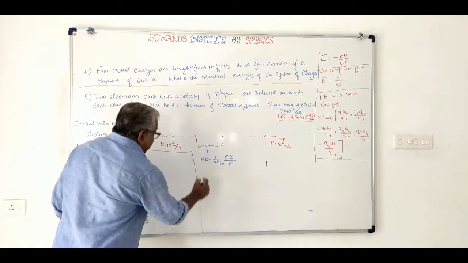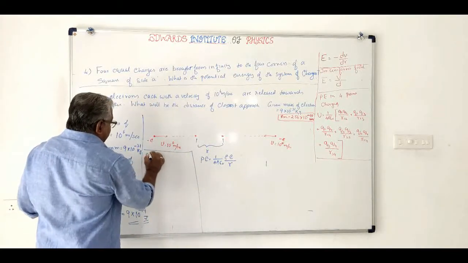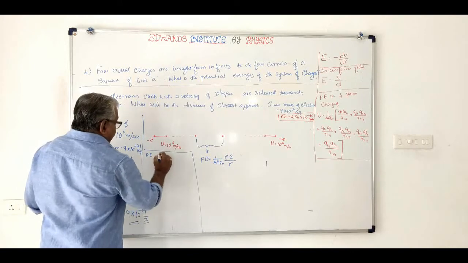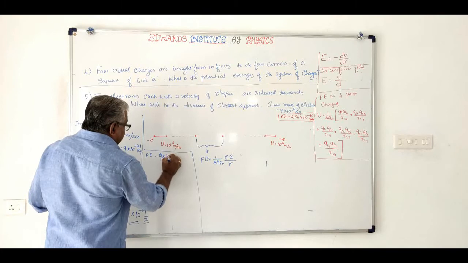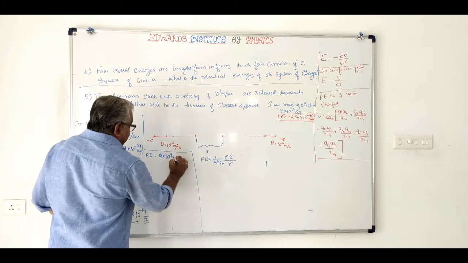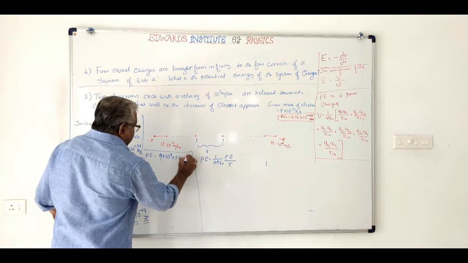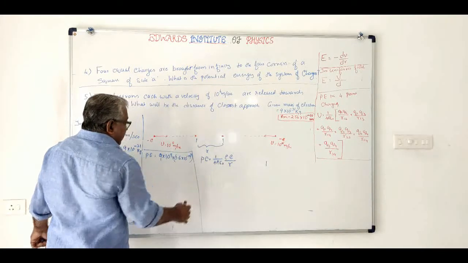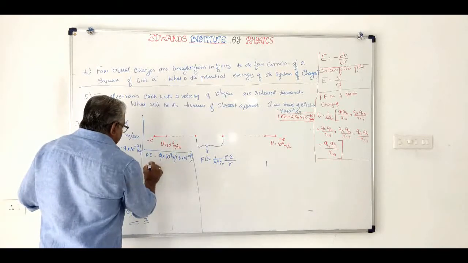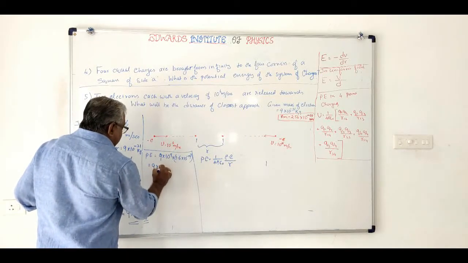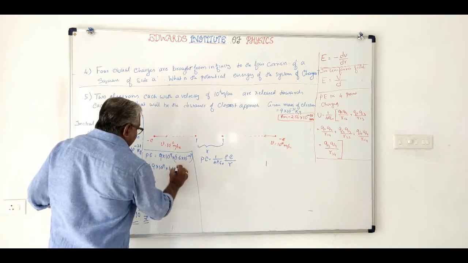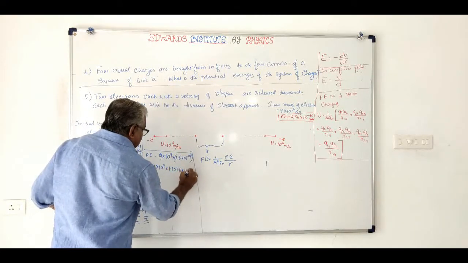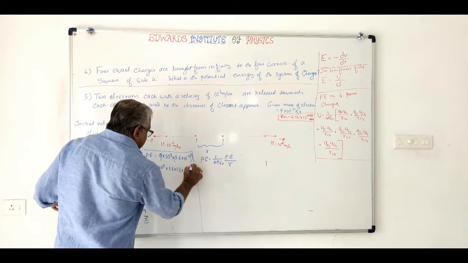Now what is the potential energy? Potential energy will be equal to 9 into 10 raised to 9, that is 1 by 4 pi epsilon 0, into e is 1.6 into 10 raised to minus 19 whole square, that is e square, and that will be equal to 9 into 10 raised to 9 into 1.6 into 1.6 into 10 raised to minus 38.